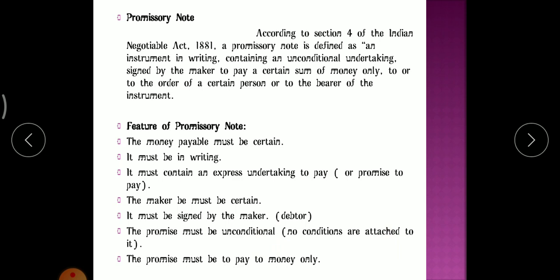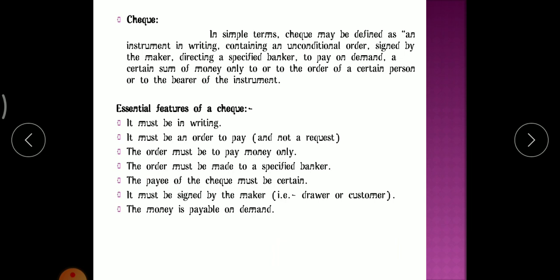Clear? So now let's move towards the next negotiable instrument, that is the check. Checks are in demand nowadays. Let's see the meaning of it. In simple terms, a check can be defined as an instrument in writing containing an unconditional order signed by the maker, directing a specified banker to pay on demand a certain sum of money only to, or to the order of, a certain person or to the bearer of the instrument.